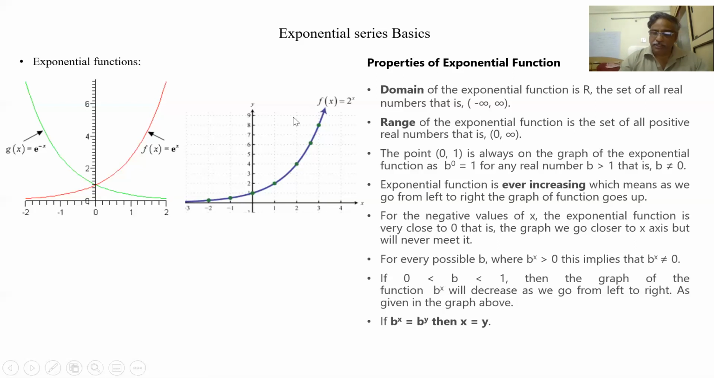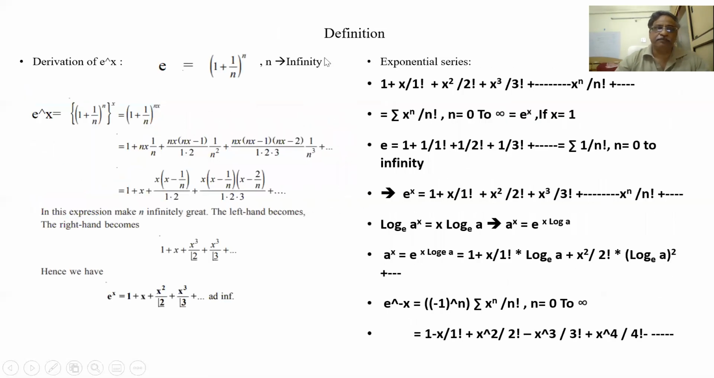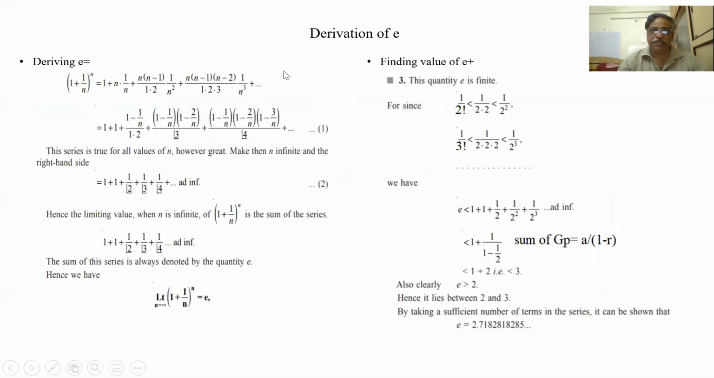So let us see the function. How is e to the power of x defined? First, e is defined as (1 plus 1 by n) whole to the power of n as n tends to infinity. This is e. Let us see, this is (1 plus 1 by n) whole to the power of n.